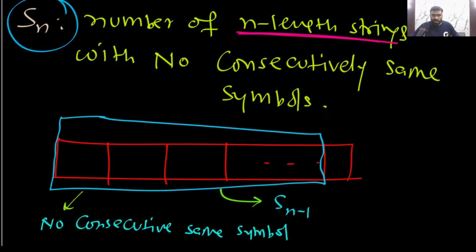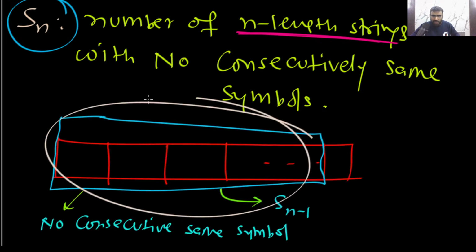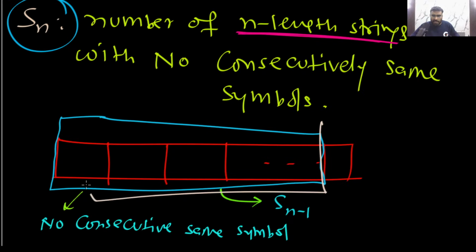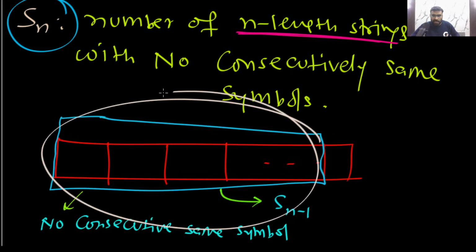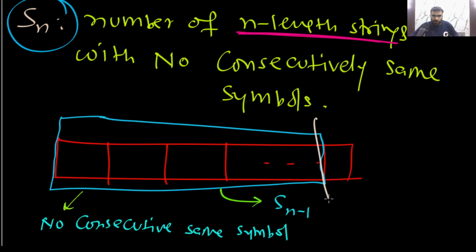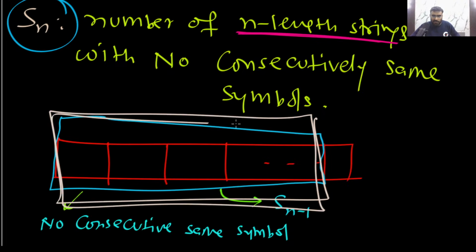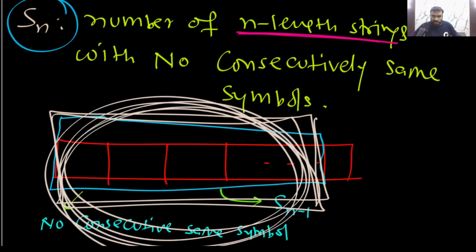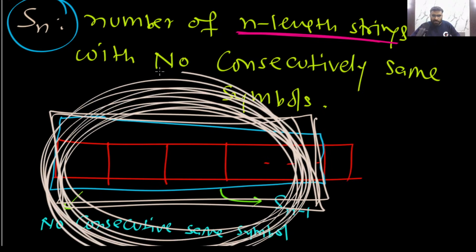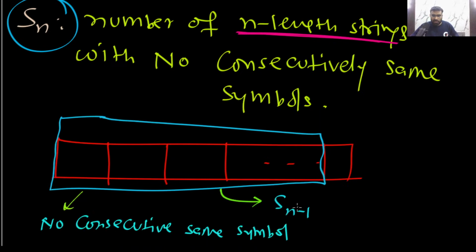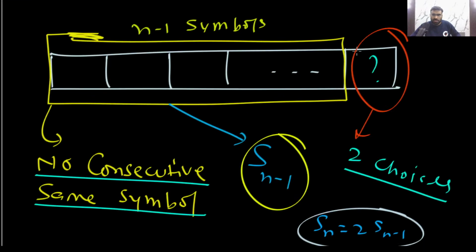So what can I do? Very simple. In the first n minus 1 symbols, just assume that everything is perfect. If everything is perfect in the first n minus 1 symbols, then how many strings can I put there? I can put Sn minus 1 strings. Finally, for the last position, there will be two choices. So your answer will be Sn equal to 2Sn minus 1.